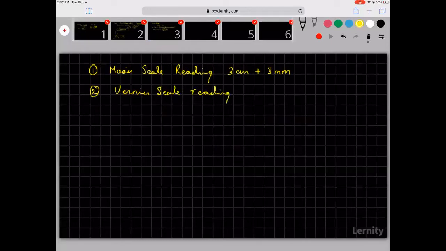For the vernier scale reading, you will find out which division coincides. So the vernier scale measurement is going to be equal to that number, whatever it is, into least count.